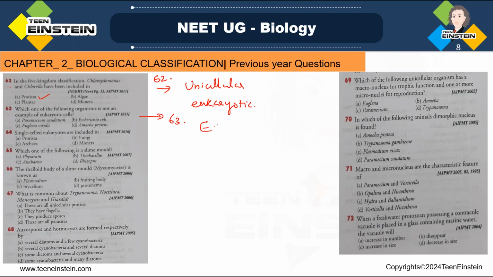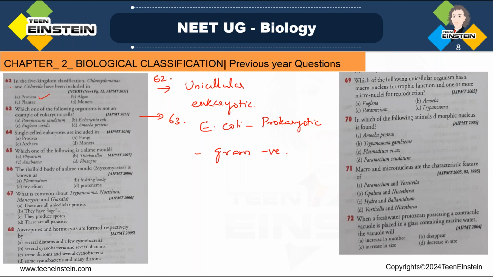E. coli is an example for a prokaryotic, gram negative bacterium, which is found in the gut of humans.